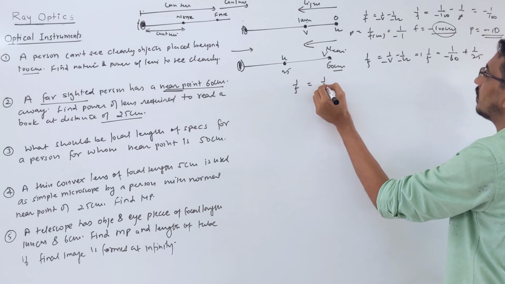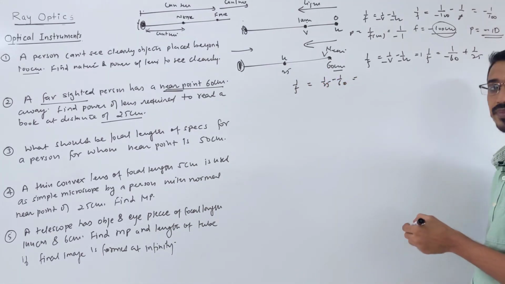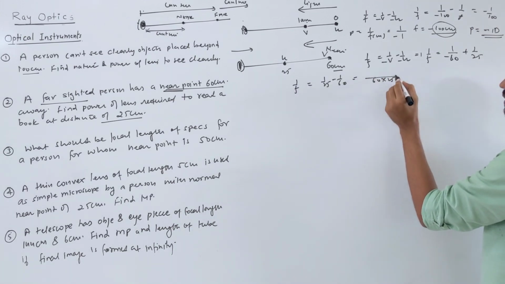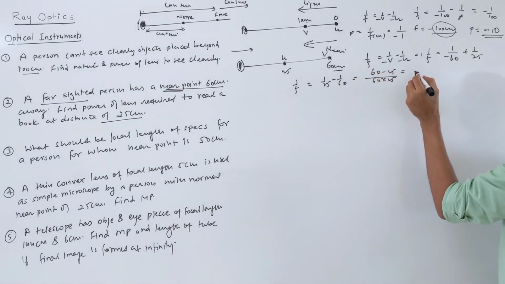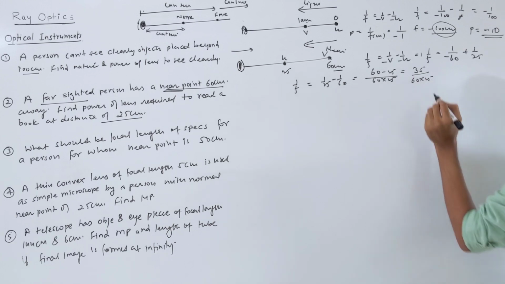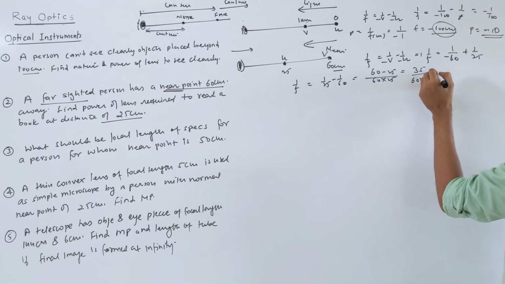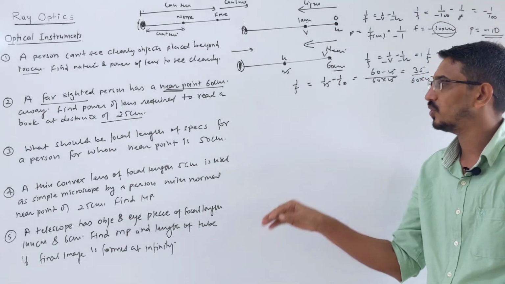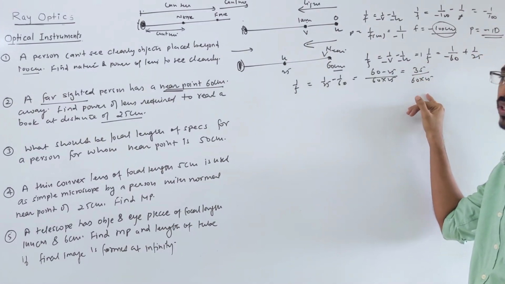1 by f is equal to 1 by 25 minus 1 by 60. So what LCM can you take? You can take 60 and 25, right? When you divide, 25 goes 60 times, and this becomes 25 times, so this is 35 by 60 into 25. This is your focal length. If you multiply this term with 100, you will get power directly. Or, by your procedure, you find the focal length, 60 into 45 by 35, correct?